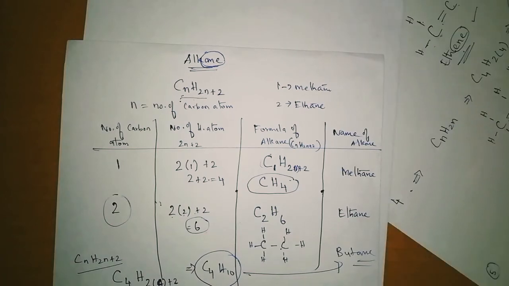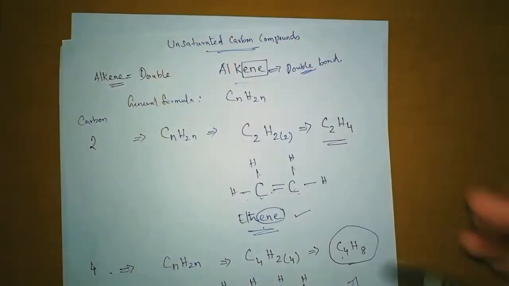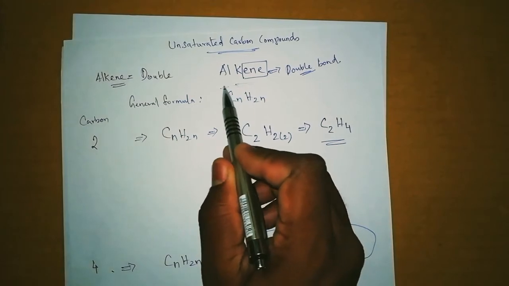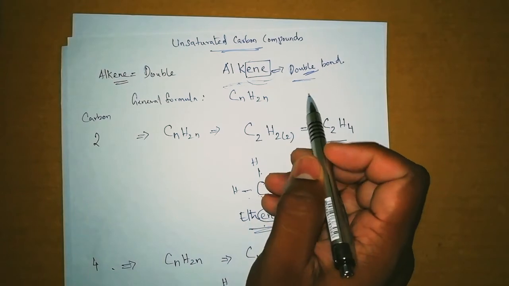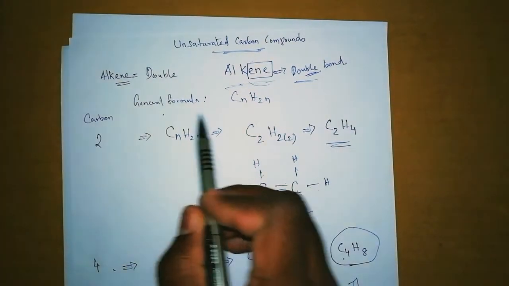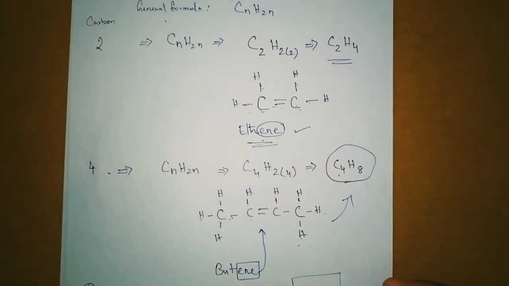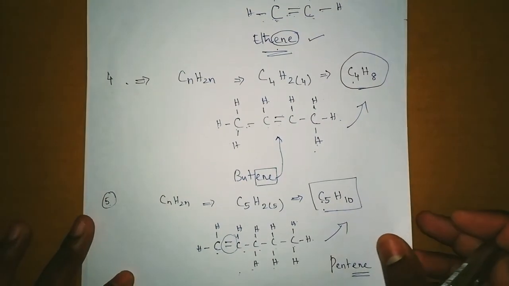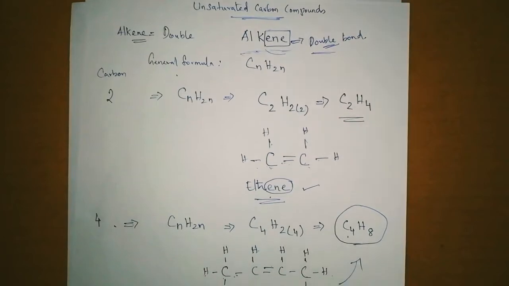And also we learned about alkenes. Alkenes are unsaturated carbon compounds, that means alkyl group with "ene". Whenever "ene" comes, it represents a double bond, and the general formula of alkenes is CnH2n. Using this, we did some examples on how to create a formula and also make a structure for some alkene groups. I also gave you some work. I hope you have done it. If you have not done it, please try to do it by my next class.